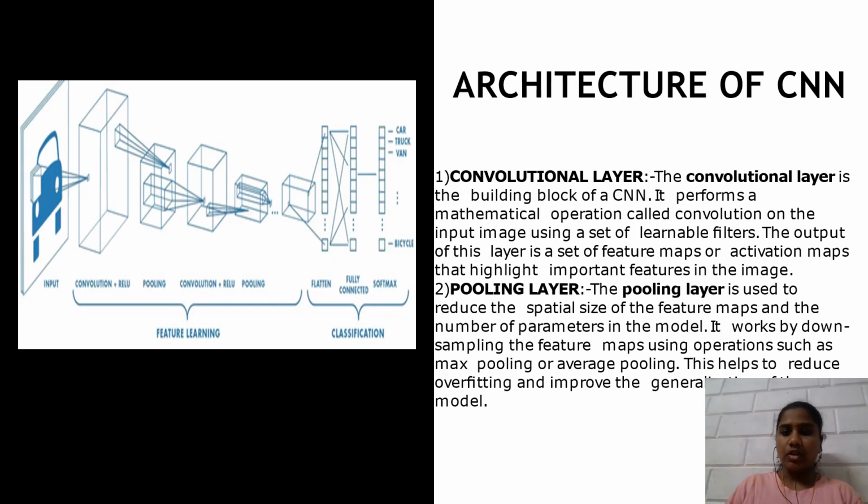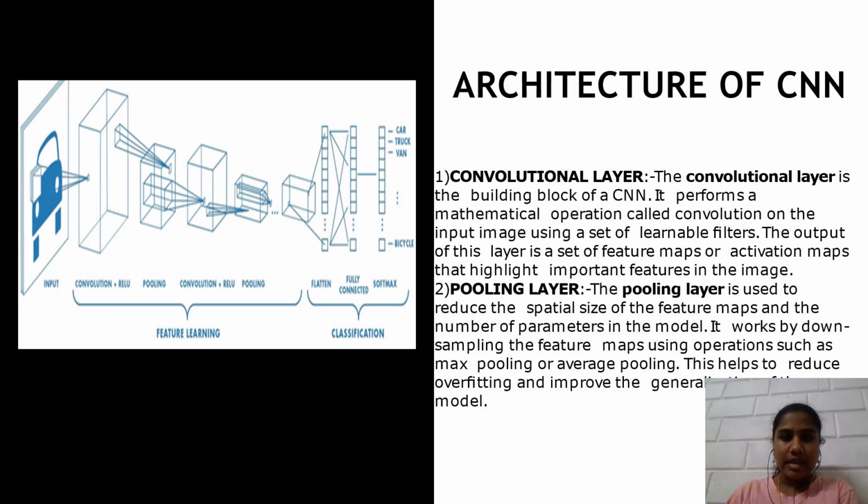So let's see the architecture of CNN. The first layer in CNN is the convolutional layer. The convolutional layer is the building block of a CNN. It performs a mathematical operation called convolution on the input image using a set of learnable filters. The output of the layer is a set of feature maps or activation maps that highlight important features in the image. This layer produces a number of feature maps or activation maps that draw attention to significant aspects of the image.